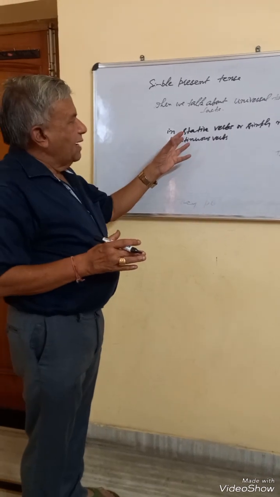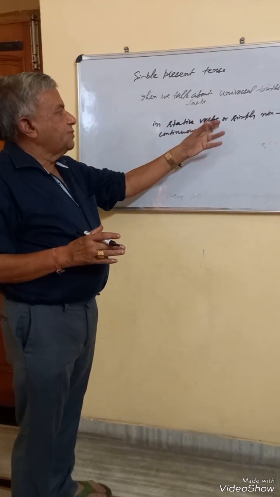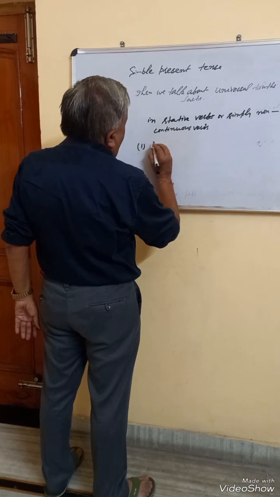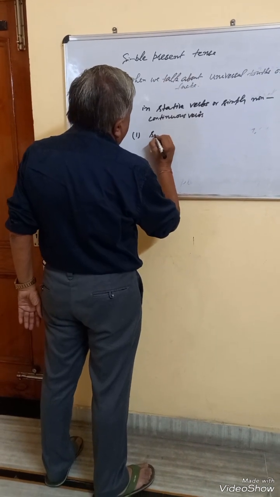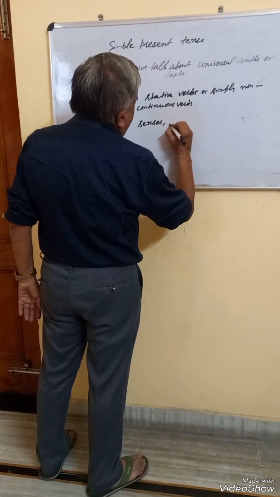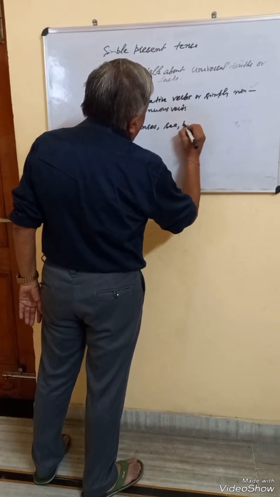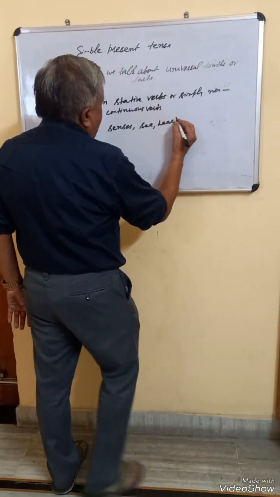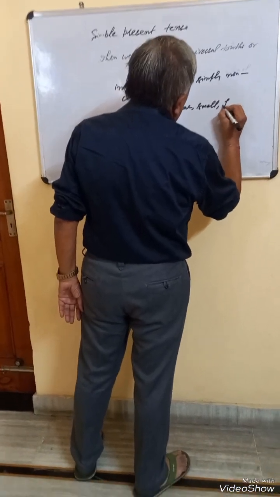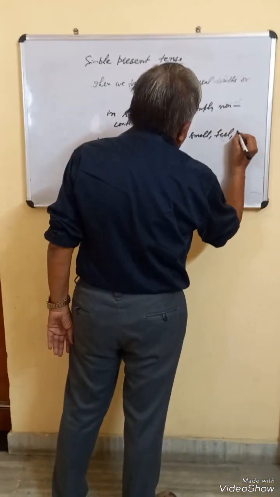So various types of stative verbs can be categorized as those which are concerned with our senses, for instance, see, hear, smell, feel, taste.